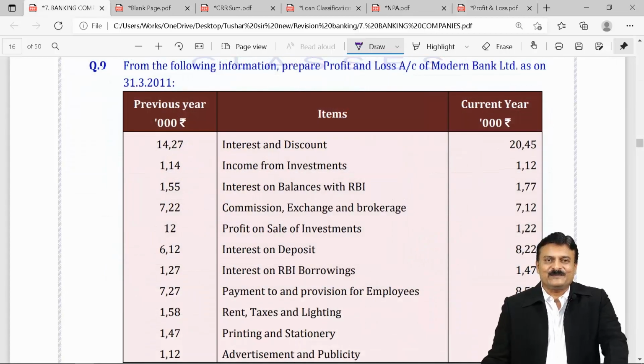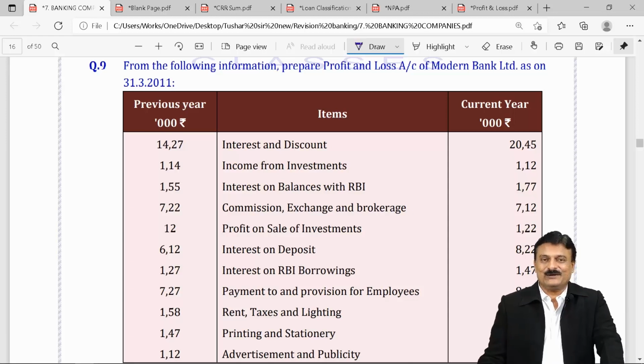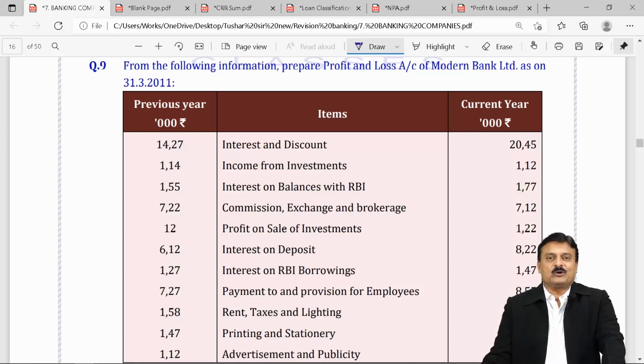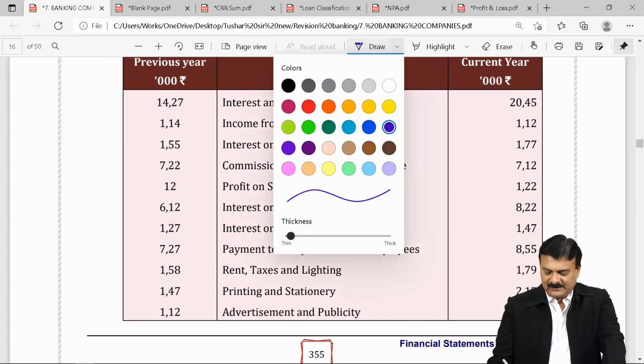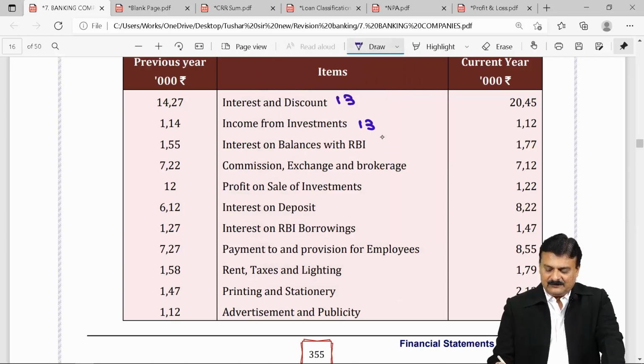We just like to see how the thing goes for a sum of P&L. Your first job will be to classify the trial balance, whether it goes to Schedule 13, 14, 15, 16 or P&C. Like for example, the question is there in front of you. From the following information, prepare profit and loss account of Modern Bank Limited on 31st March 11. So given you both figures, previous year and current year. Interest and discount is our income, 13. Income from investment is also our income, 13. Interest on balance with RBI, 13.